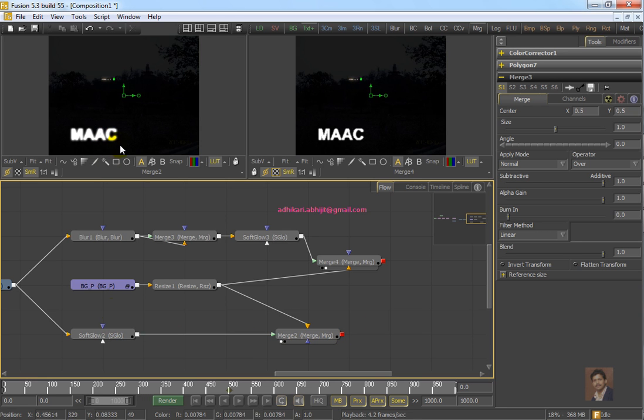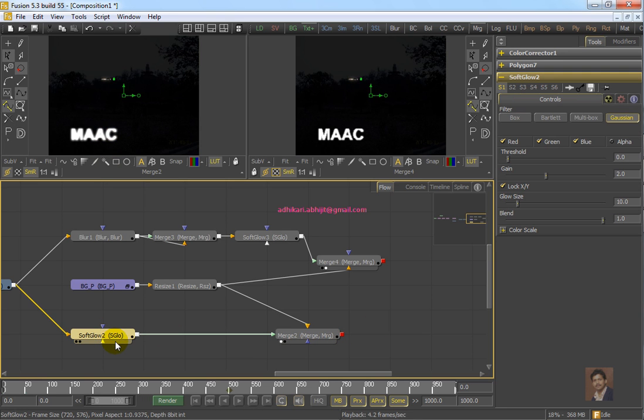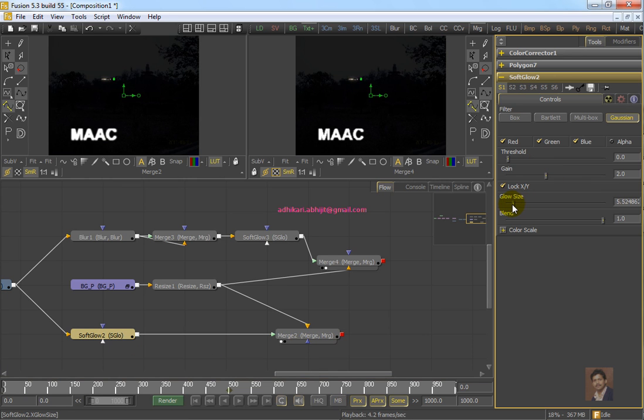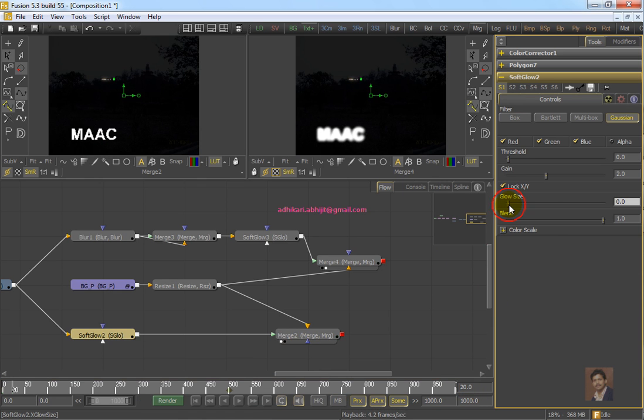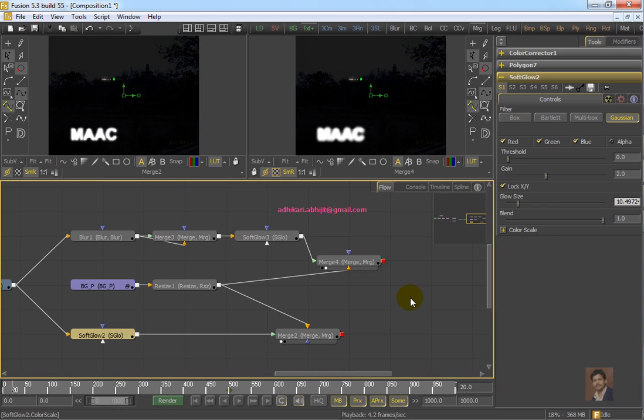This is a little bit of haze, this soft glow. We just need to add the size of soft glow, right? You can animate the soft glow also, very fast. You can animate the glow size, at frame number 20 you can increase the glow size a bit. Okay, in that way.